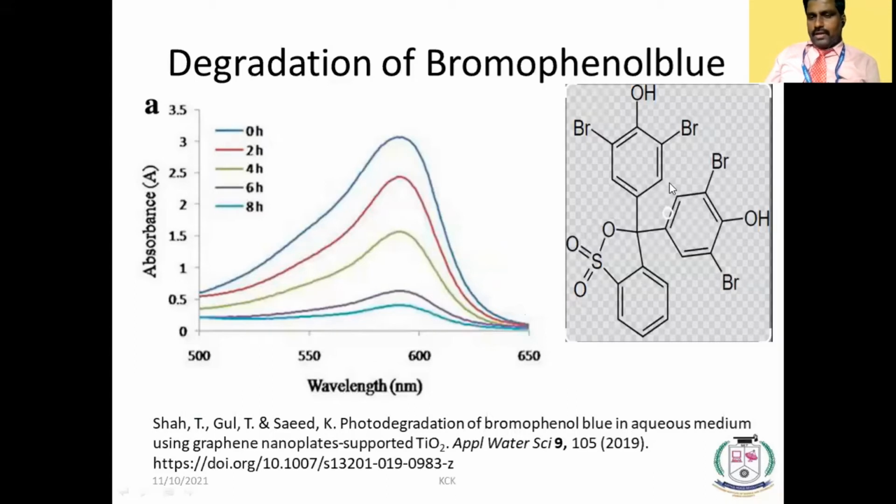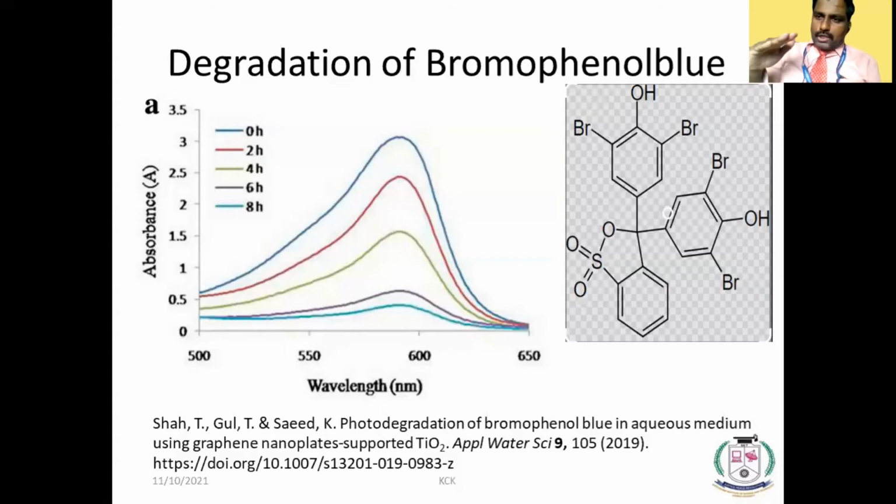It has three aromatic rings, bromine as a substituent on the aromatic rings, and a sulfonic group and OH are there. This molecule will absorb radiation at around 570 or 580. We want to degrade it. For that, I am using a catalyst. The catalyst is a graphene material.